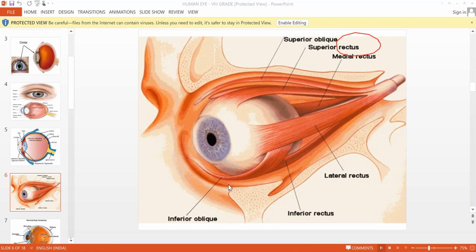One minute, I'll draw for you. So this is what we are studying, sclera. These eye muscles are connected here. You can see very clearly how the eye muscles are connected.